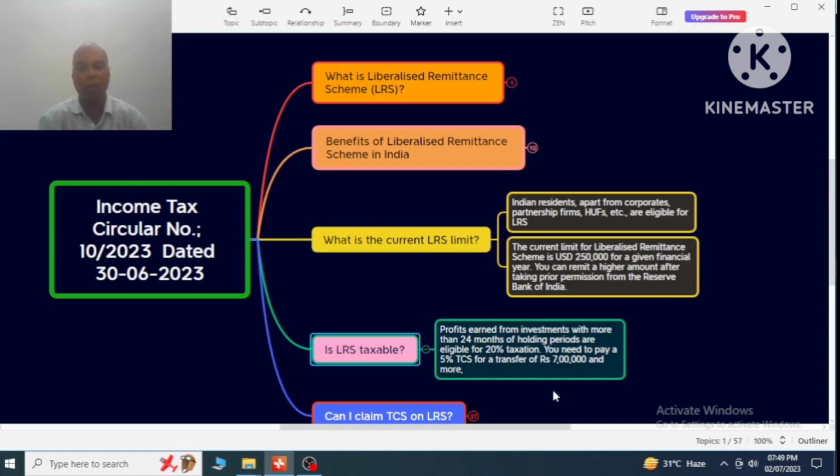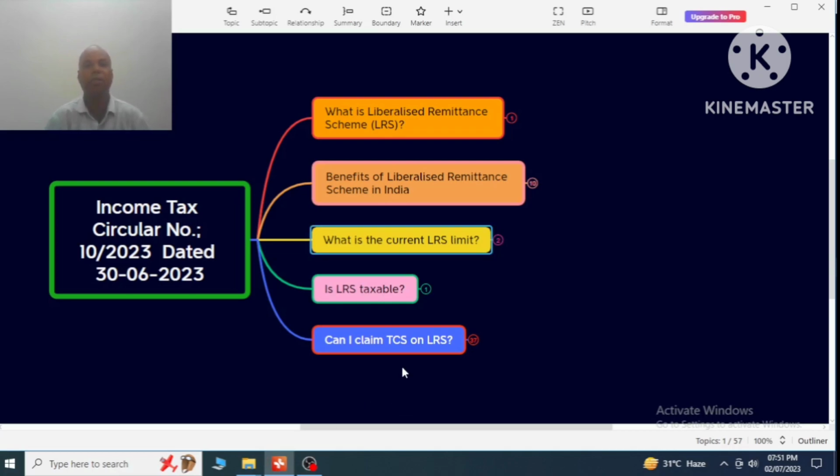The profit earned from investment with more than 24 months of holding period is eligible for 20% taxation. You need to pay 5% TCS for a transfer of rupees 7 lakh and above. So LRS is taxable, and for this reason TCS should be collected on LRS. For this reason, CBDT has introduced circular 10 of 2023 dated 30th June 2023.